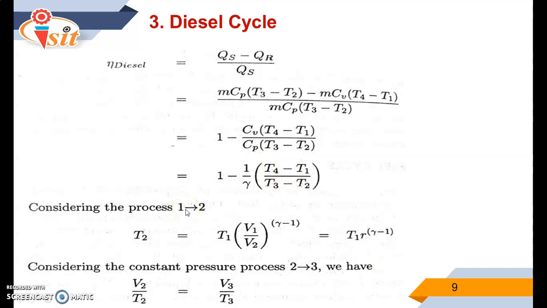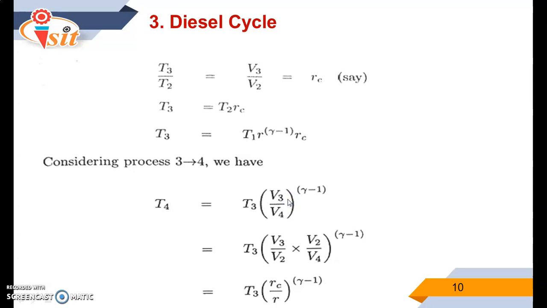If we consider the isentropic process, we can apply the thermal relation T2 by T1 is equal to V1 by V2 raised to gamma minus 1. Similarly for process 2-3 we can use V2 by T2 is equal to V3 by T3. Similarly we can write T3 by T2 is equal to V3 by V2. It is nothing but the compression ratio. Hence finally we get T3 is equal to T1 into R raised to gamma minus 1.